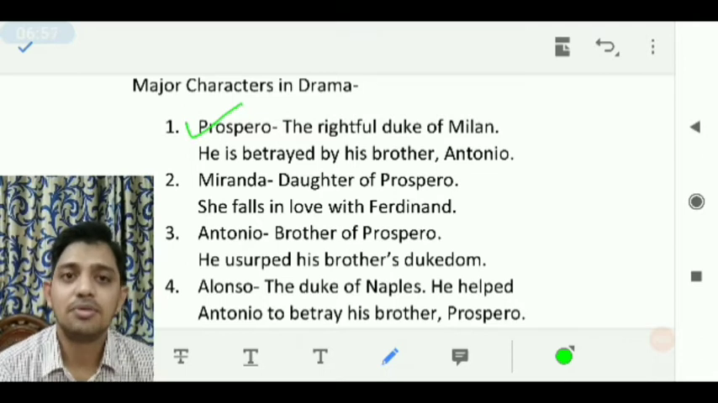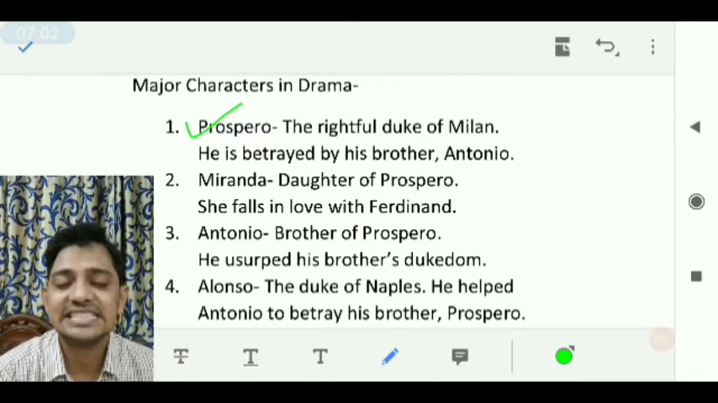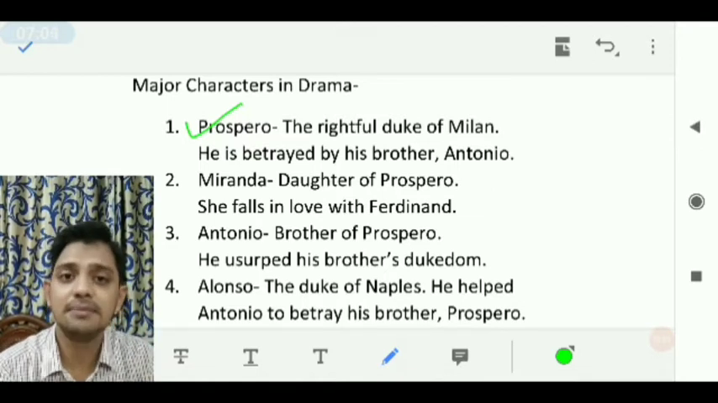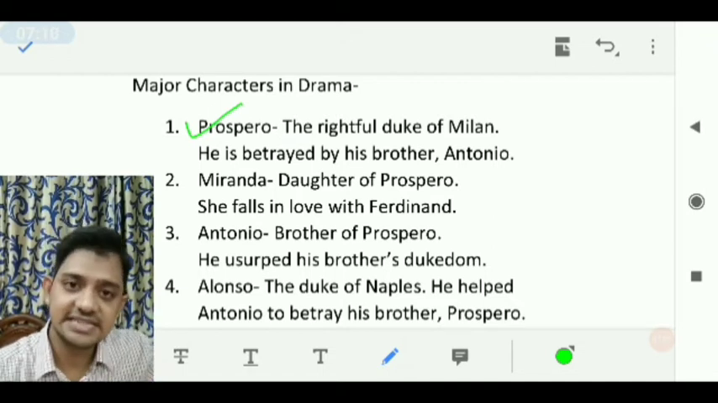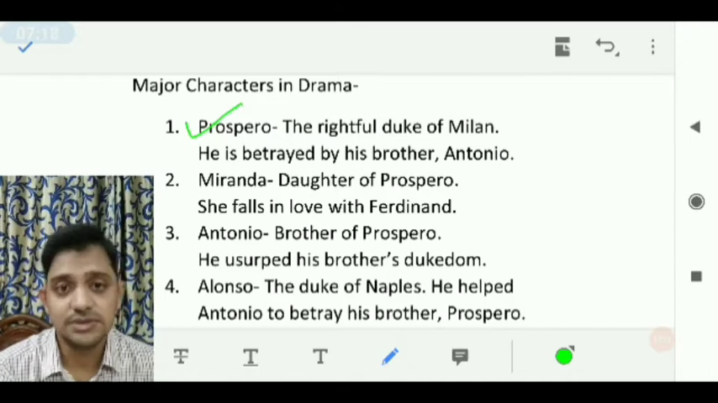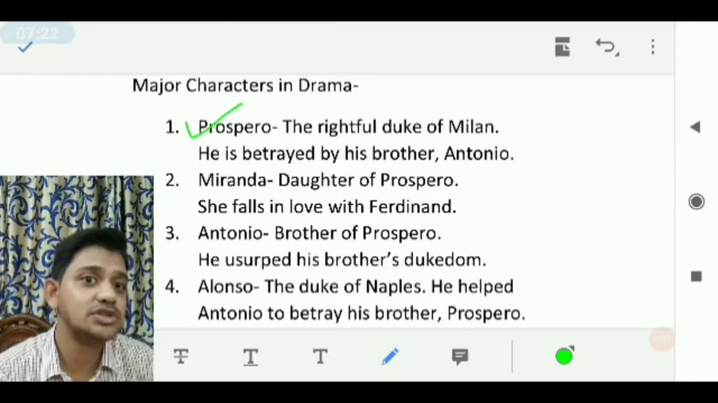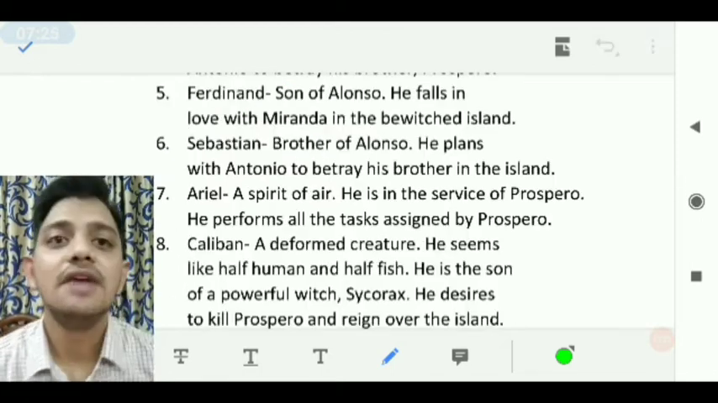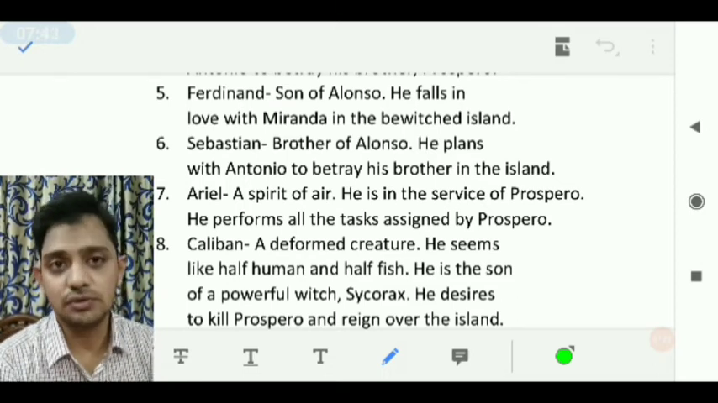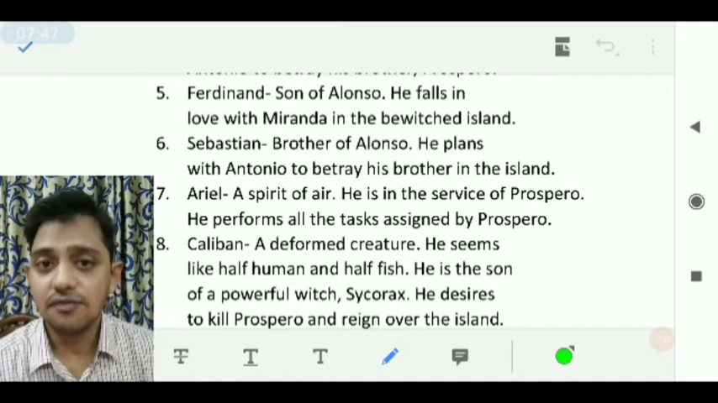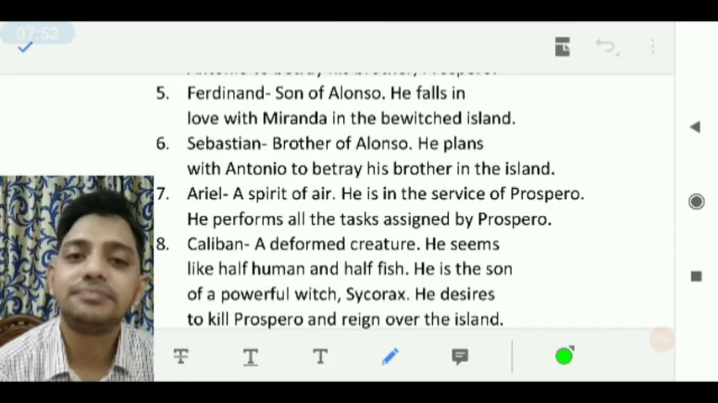Now, Antonio, brother of Prospero, is the man who had betrayed his brother, and he had taken his brother's dukedom, and he became the king of Milan, since Prospero is not in Milan and is on one of the islands. Now, Alonso is also a character. He is the king or the Duke of Naples, and he helped Antonio to betray his brother Prospero. Ferdinand is the son of Alonso, the king of Naples. And as we have seen that Miranda falls in love with Ferdinand, it applies to Ferdinand also that he falls in love with Miranda.